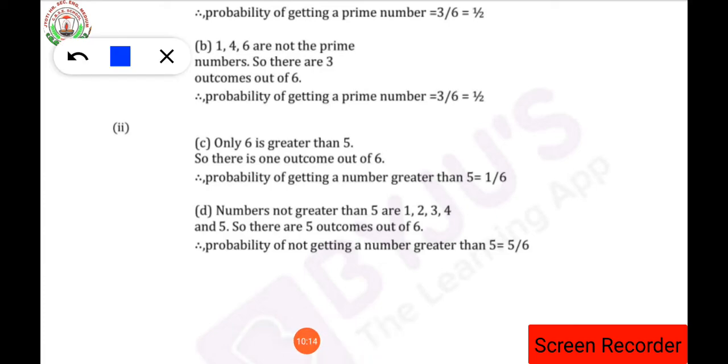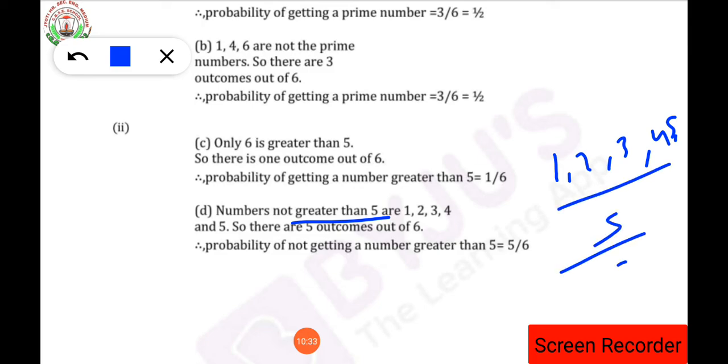Not greater than 5: 1, 2, 3, 4 are not greater than 5, isn't it? But here 5 will also be included, as it is said in the question, not greater than 5. So how much is the probability here? 5 by, and the total number of numbers is 6. So 5 by 6 will be the answer for this.